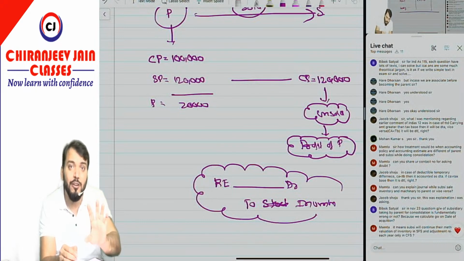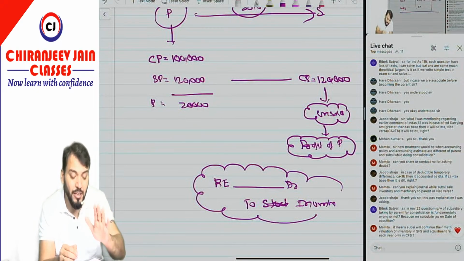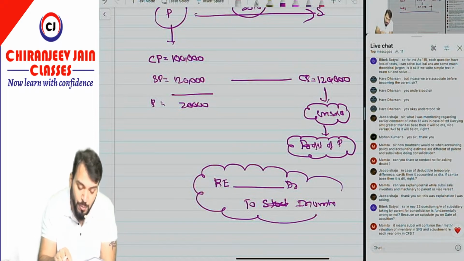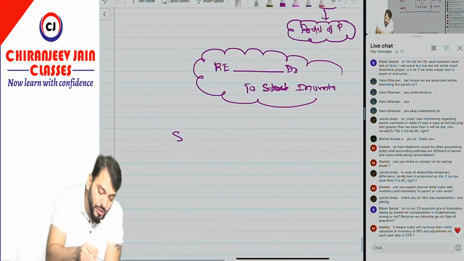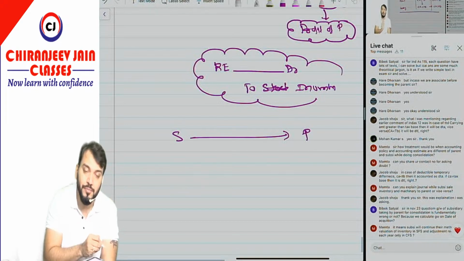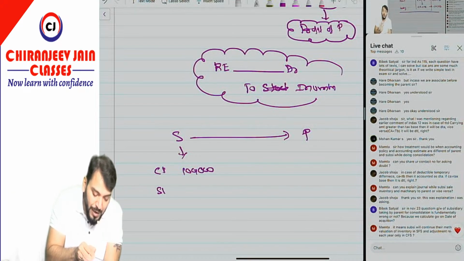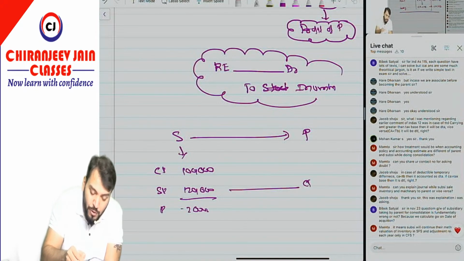sheet. I am assuming that they are not asking for consolidated SOPL, and normally in the ICAI exam they don't ask for consolidated SOPL. They will ask for the consolidated balance sheet. So this will be the net journal entry. Understood this point? Now if I am saying the subsidiary has sold to the parent company, the same example I can take. Cost price is equal to 1 lakh, sale price is equal to 1,20,000, and the profit becomes 20,000, and this becomes the cost price of the inventory in the books of the parent company